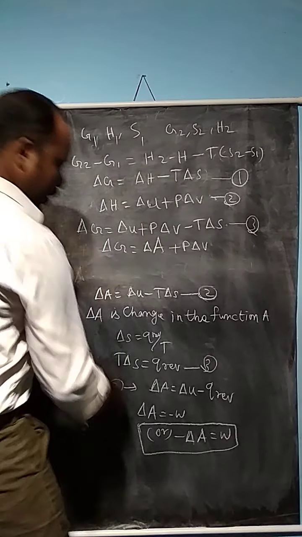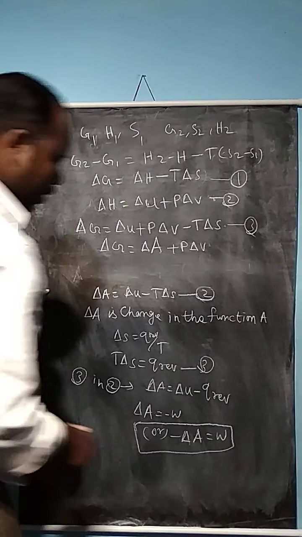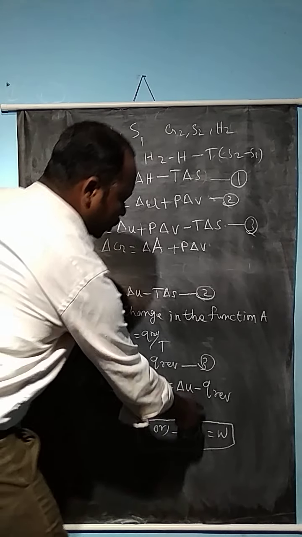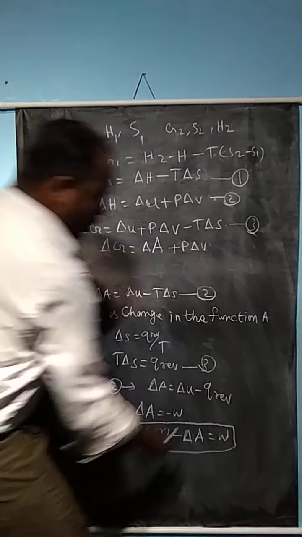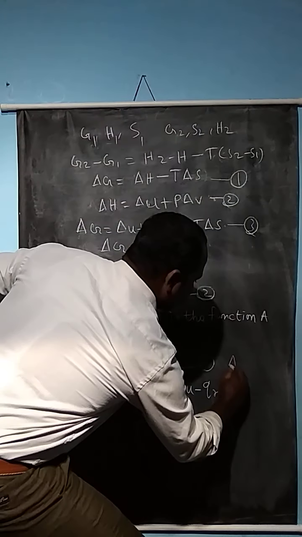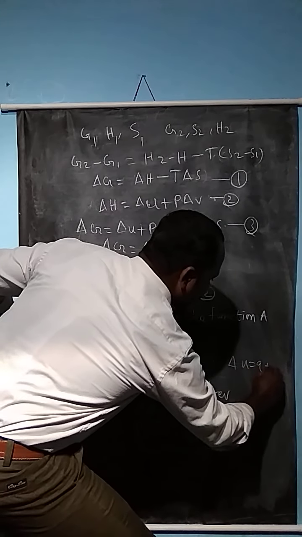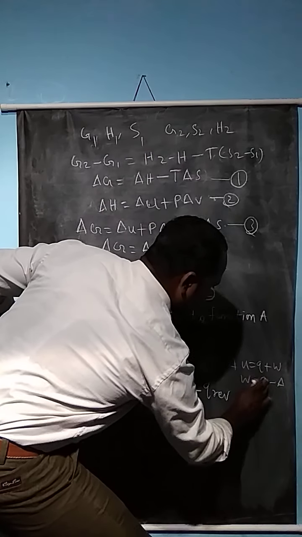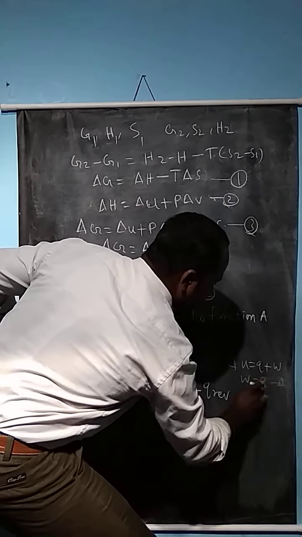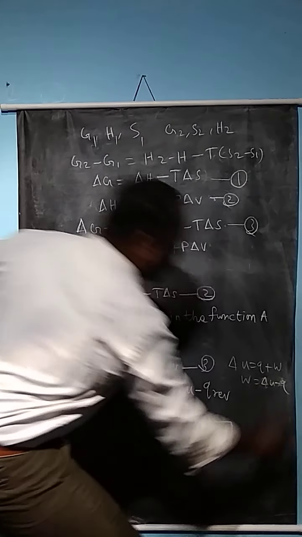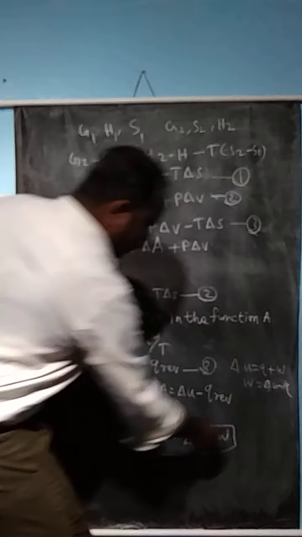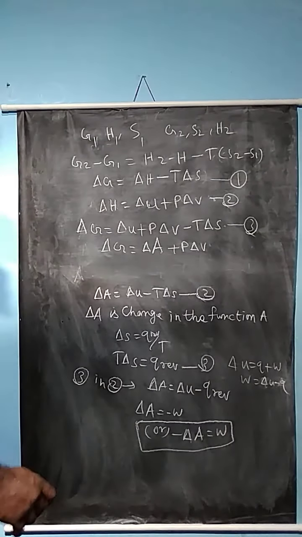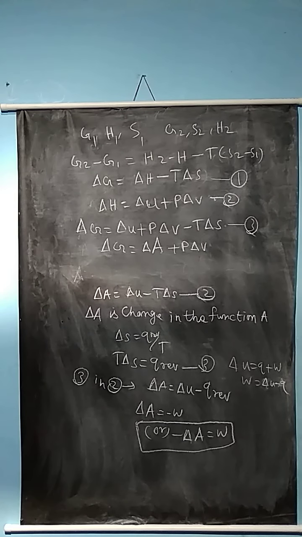Delta A relates to minus W. From the first law of thermodynamics, delta U is equal to Q plus W. So W is equal to delta U minus Q. This is the first law of thermodynamics, and W maximum is obtained from it, delta U is equal to Q plus W.